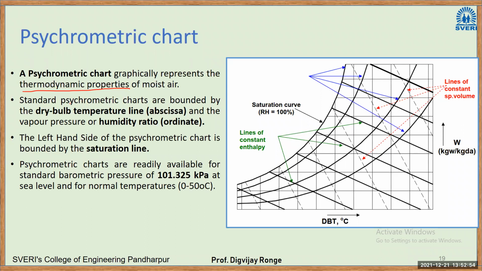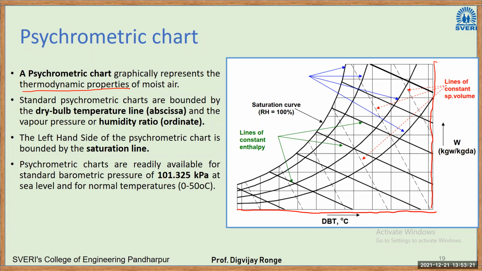Standard psychrometric charts are bounded by the DBT line, that is the abscissa, on the horizontal axis. We have DBT, dry bulb temperature, and the vapor pressure or humidity on the ordinate. So see here, this is the abscissa. Here we have dry bulb temperature values. On the ordinate, here we have specific humidity or vapor pressure values.